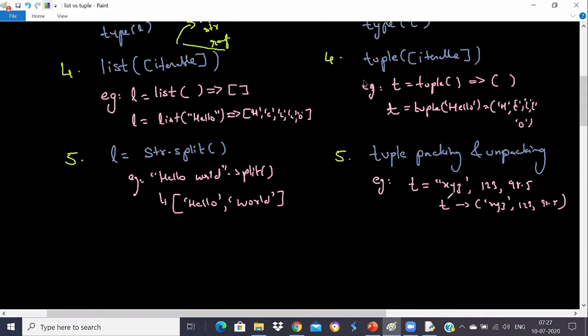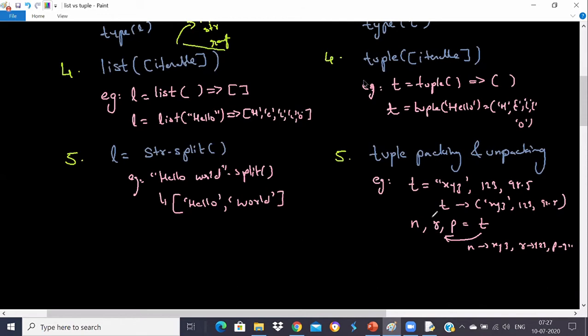That's true, Satyam. Once we pack it, I can unpack also. Meaning, once you have a tuple, I can store the values into different variables. I can store this in name, this in roll number, and this in percentage. So it will unpack them. Unpacking means each and every element will be stored in a different variable. Now n contains xyz, r contains roll number, and p contains percentage. That's how you can unpack them into variables.